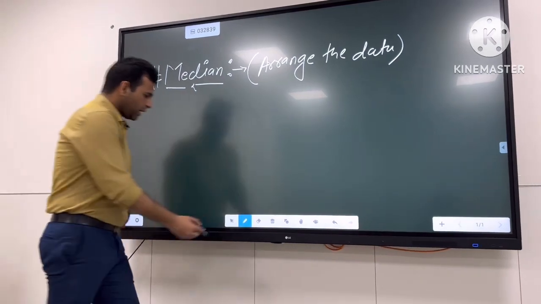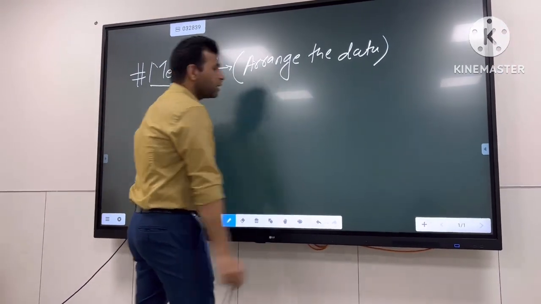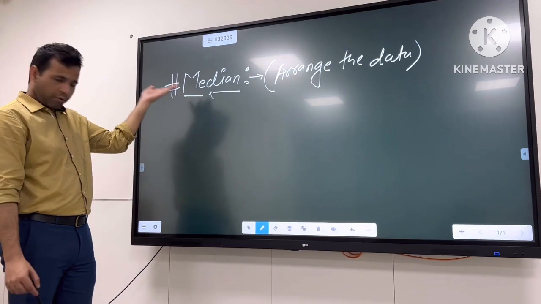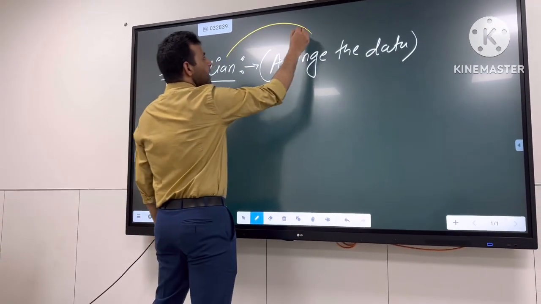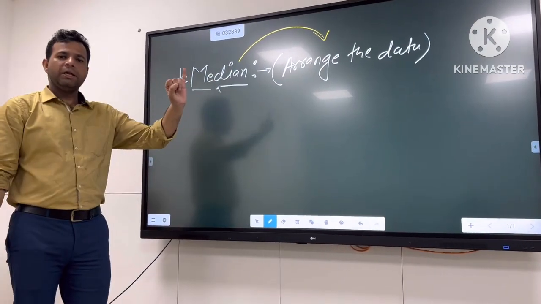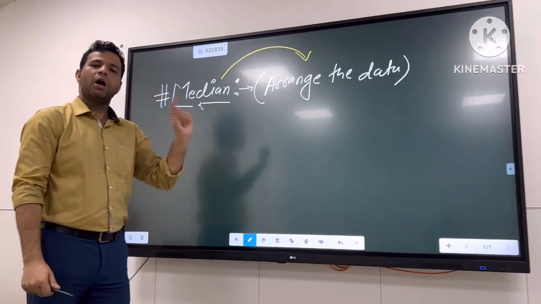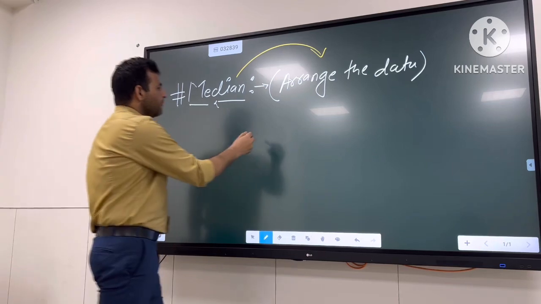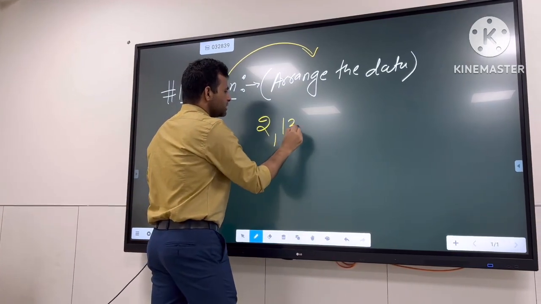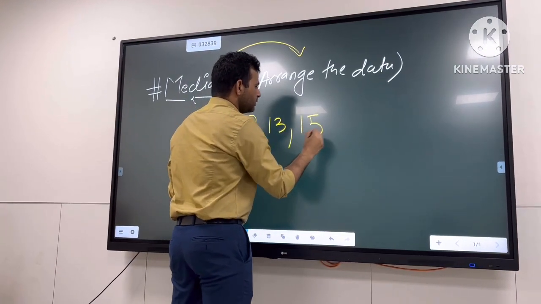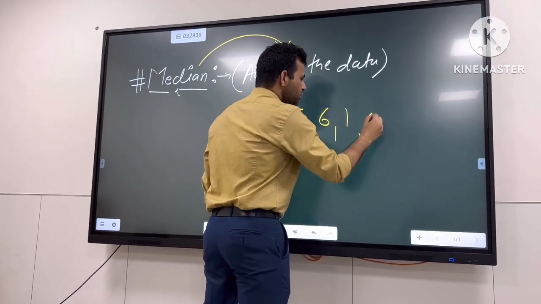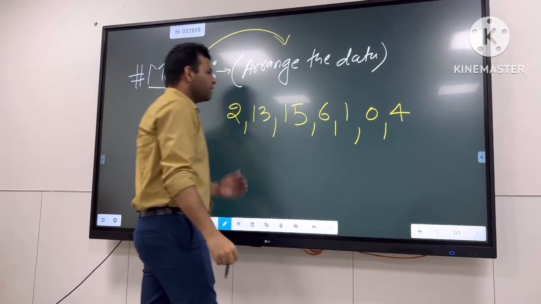Now I am going to write some numbers here and we will find out the median of that data. For median, make sure you are arranging the data ascending or descending, but it is suggested that you arrange the data in ascending order. Now I'm going to write. Let's say we have a list: 2, 13, 15, 6, 1, 0, 4. Now we have a list.